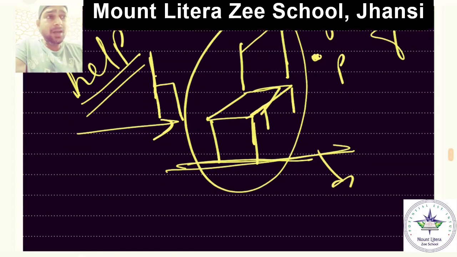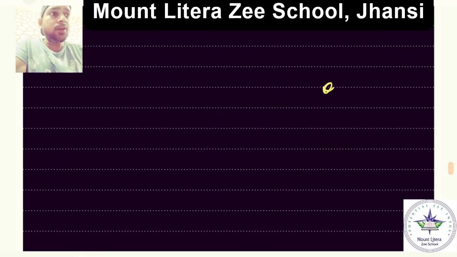Now I have talked about a point. Suppose this is the point, and I cannot tell the location of this point unless I take the help of some other object. I will say it's on the screen. Now you're taking the help of the screen. Without taking the help of any other object, can anyone listening to my lecture tell me where the point is? Just think about it. Can you tell the location of the chair? Where is it? Without taking the help of any other object, can you? Just try. No, you can't.